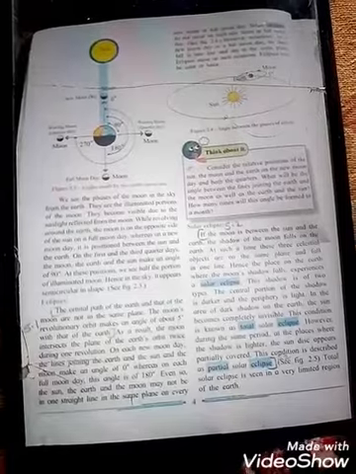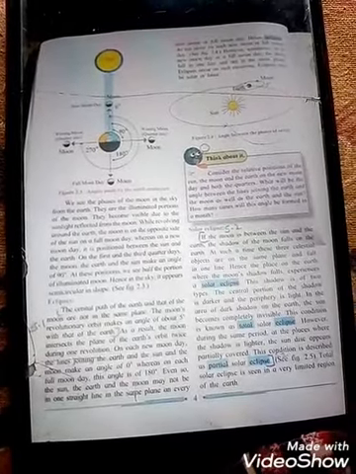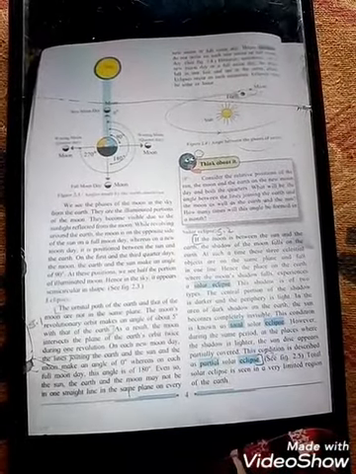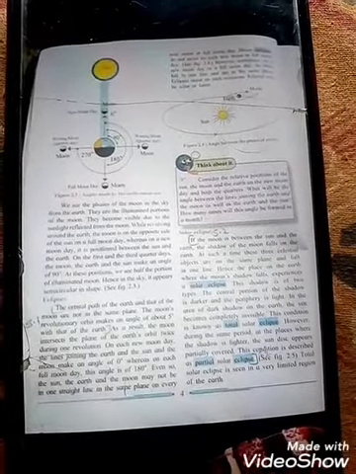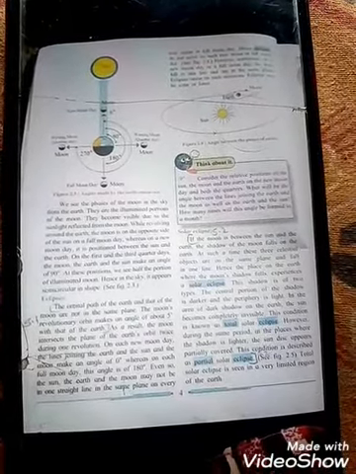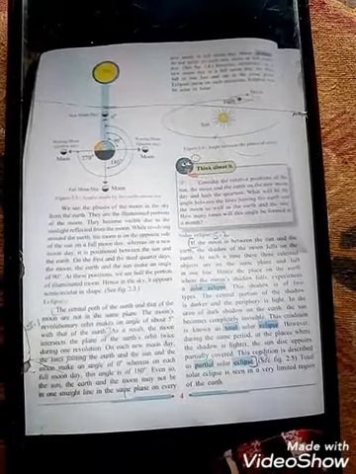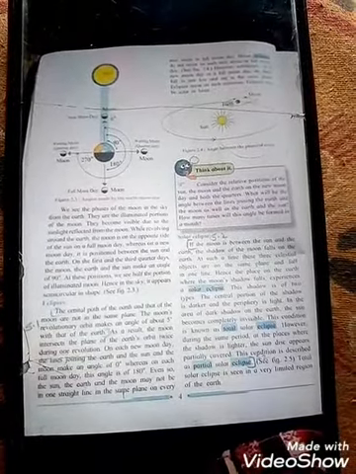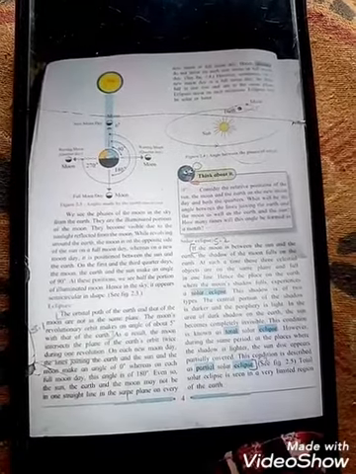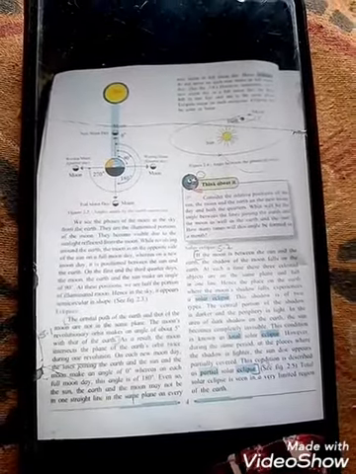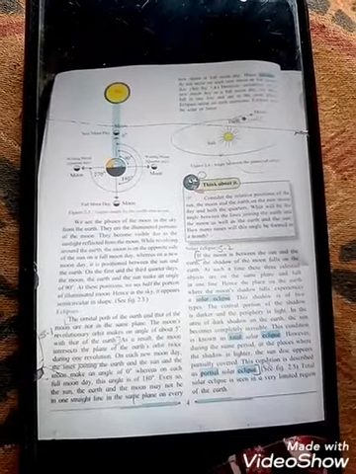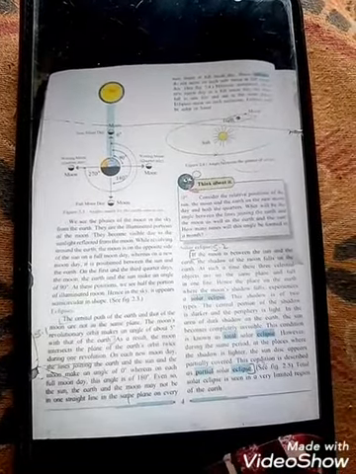See students, eclipse means grahan. Solar eclipse, lunar eclipse, you are aware of that. You know what an eclipse is. Eclipse means the total or partial obscuring, obscuring means hidden or unclear, of one celestial body by another.